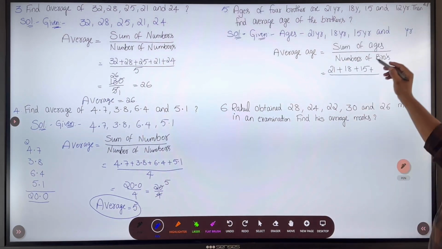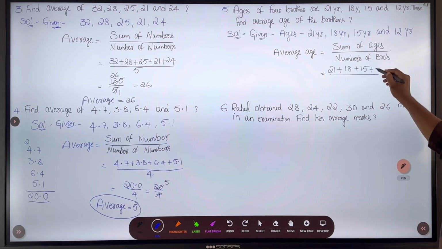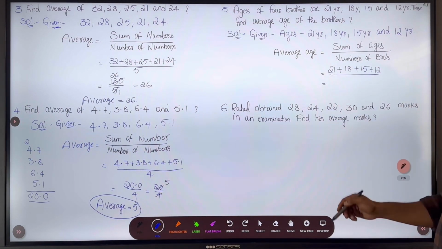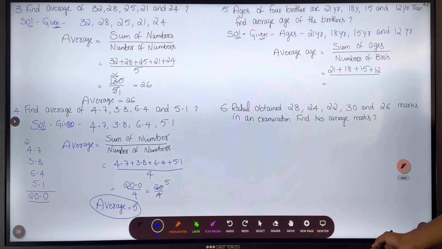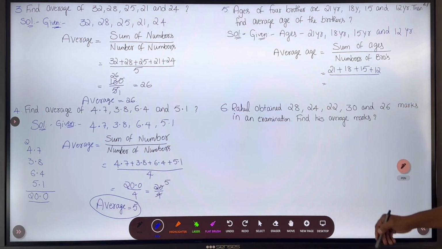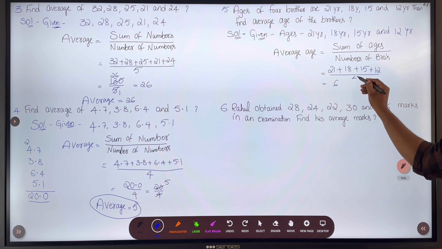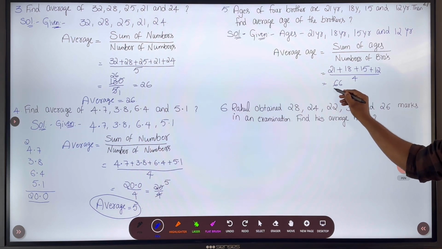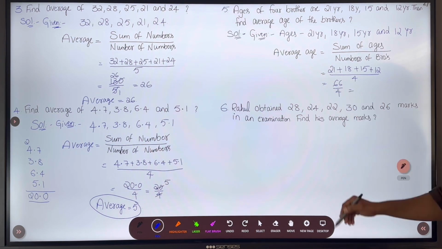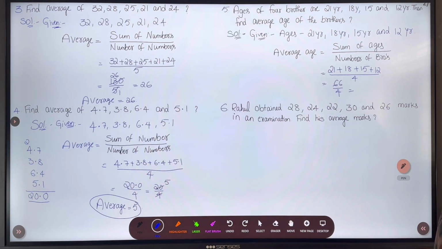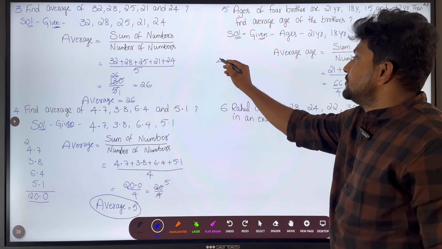So we have 12 years. 21 plus 18, 39. 39 plus 15, 54. 54 plus 12, 66. By number of brothers, which is 4. 66 by 4. Do the division, you get that in terms of decimals. It will not cancel exactly. We have to divide 66 by 4.